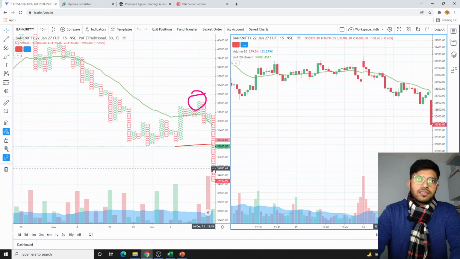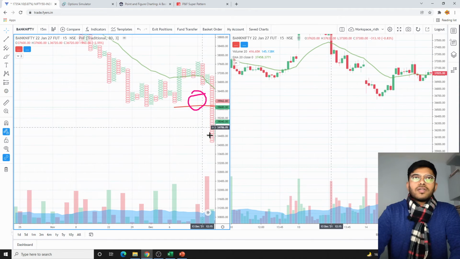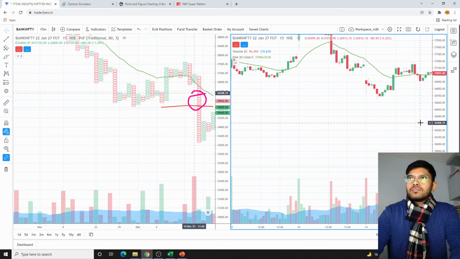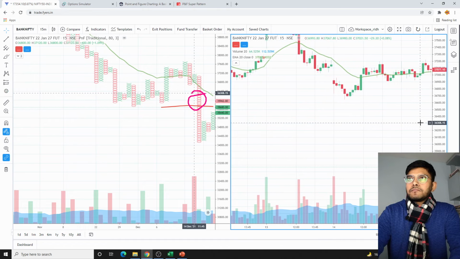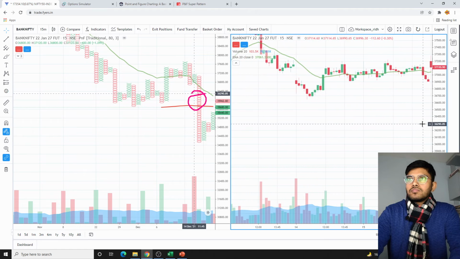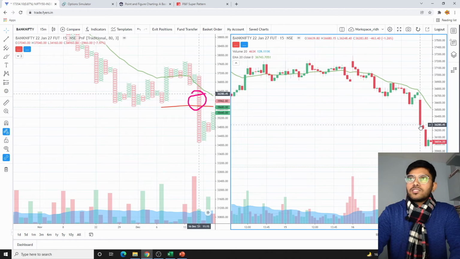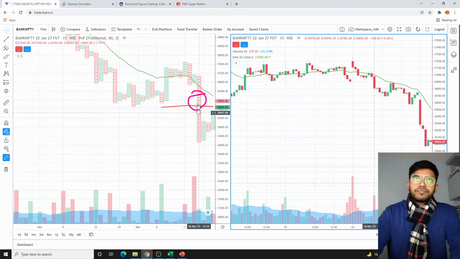Now I think this candle is having some problem with the timing here. Let's just see that. Yeah, this has to be the candle of 17th of December.